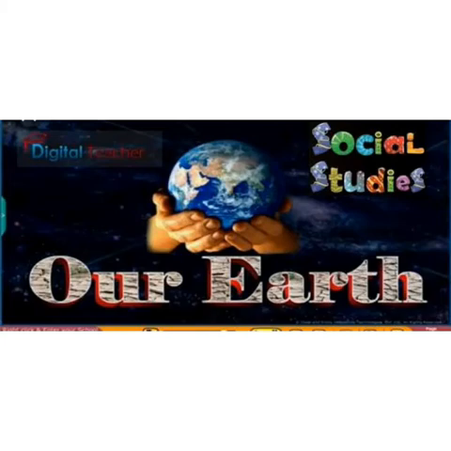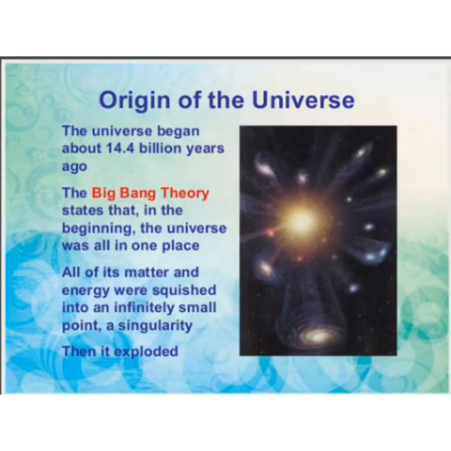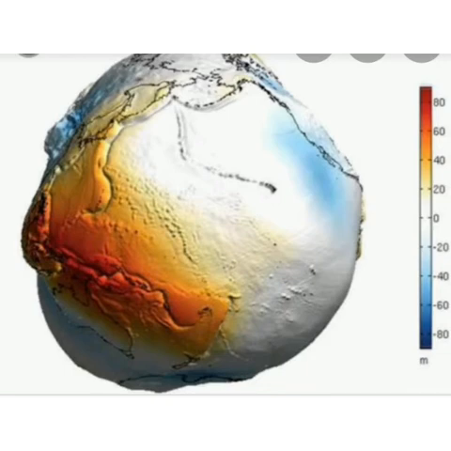Good morning, children. In this session, we will learn about the evolution of the Earth. Scientists are still debating how our Earth was formed. Most of the scientists are of the view that Earth began to form around 4.5 million years ago. Earth has reached its present form through several phases.